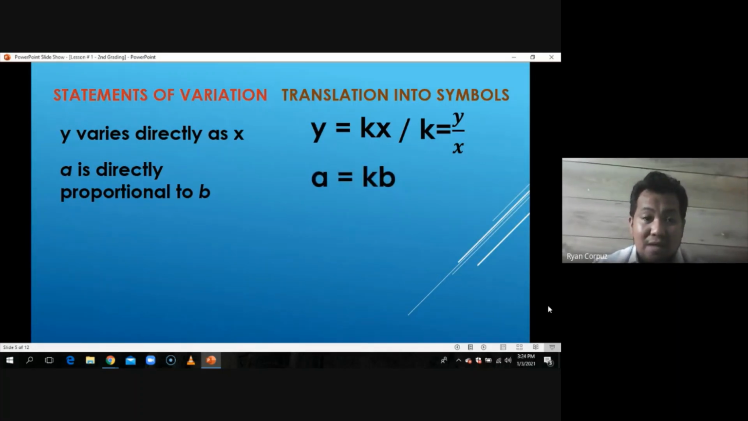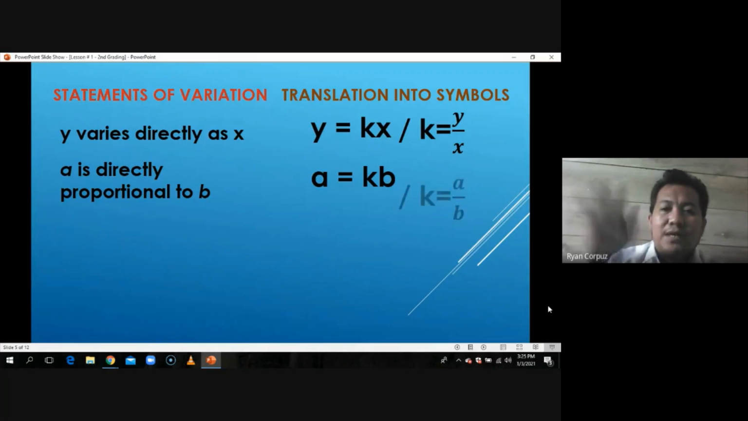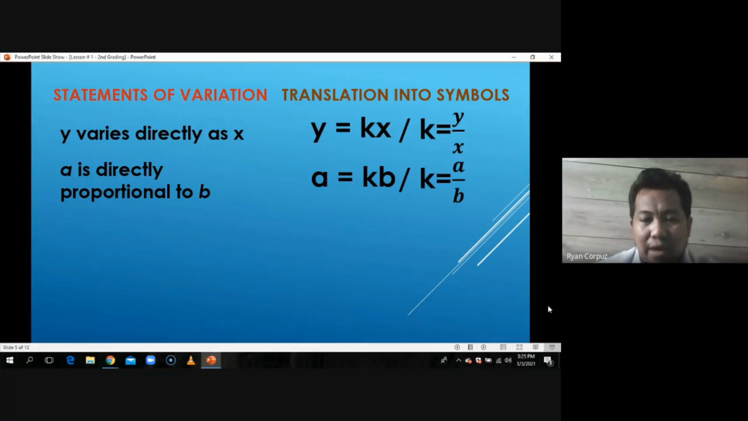A is on the left side while B is on the right side, together with K. Then, if you're going to translate it in terms of K, of course, the first variable being mentioned is on the numerator, then the other variable is on the denominator. So that would be K is equal to A over B. So that's how we translate statements involving direct variation.